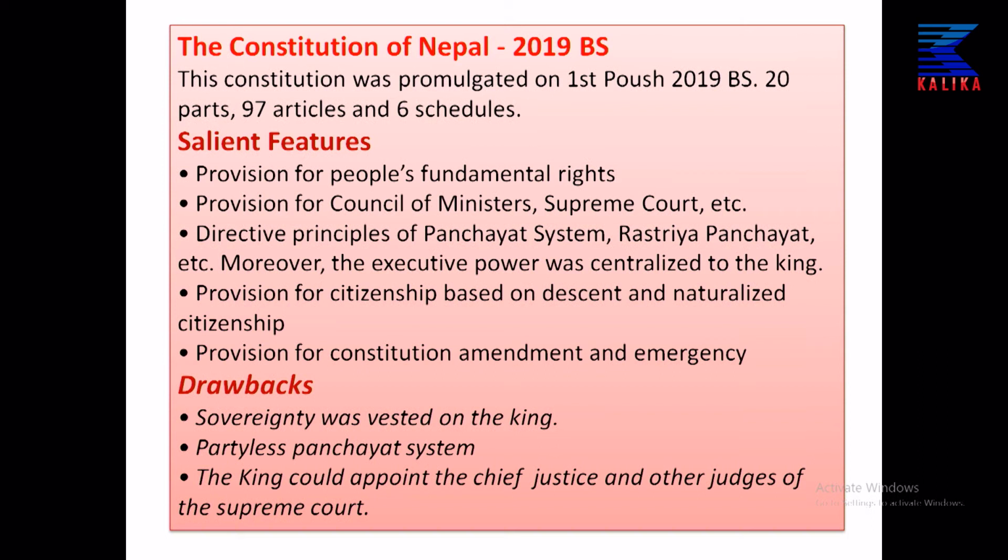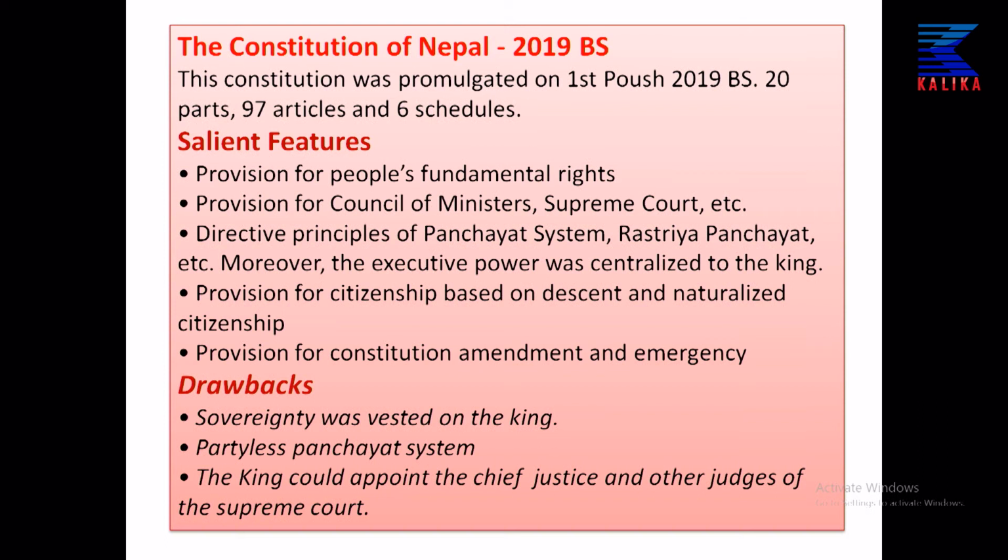Moreover, the executive power was centralized in the king, and there was the provision of citizenship based on descent as well as on a naturalized basis. Two citizenship provisions were made in this constitution, and the last one is the provision for constitutional amendment and cases of emergency. So, what were the drawbacks of this constitution?